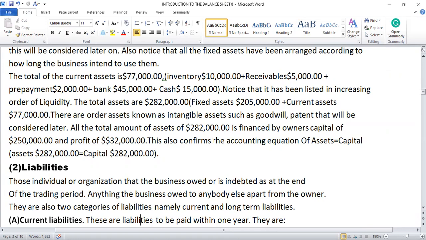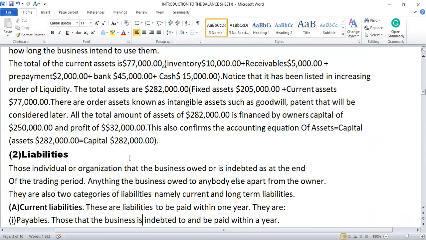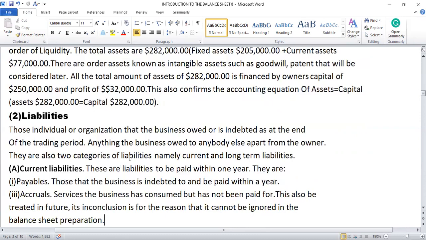This also confirms the accounting equation, that assets are equal to what? Capital. We have the assets of $282,000 equals capital of what? $282,000, the capital plus the net profit. So that's the accounting equation. I have a video on it so we can go and watch it. Now we go to our second topic.